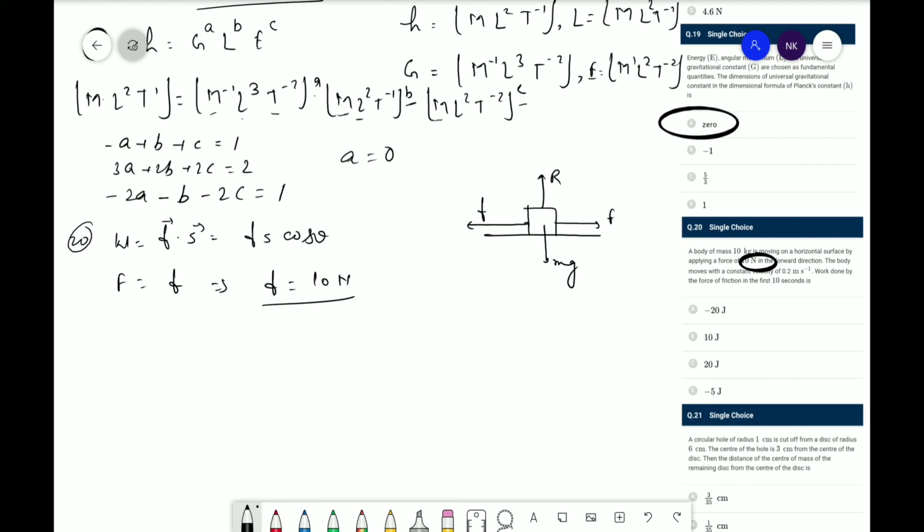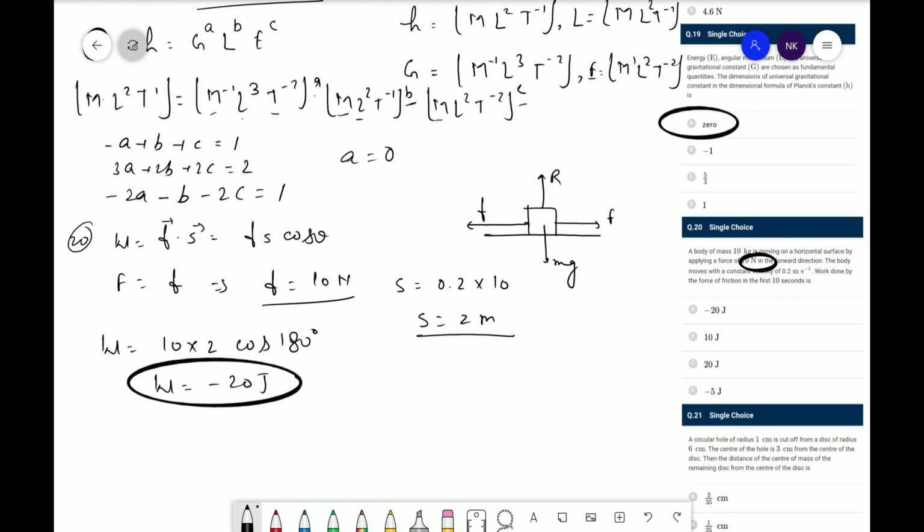Okay, now displacement. Speed is equal to distance upon time, hence displacement is equal to speed into time, and speed is given as 0.2, time is given as 10, hence it is 2 meter. Okay, and what about theta? The angle between the force and the friction force is 180 degrees, meaning they are in opposite directions, hence W is equal to 10 into 2 into cos 180 degrees, hence W is equal to minus 20 joule.